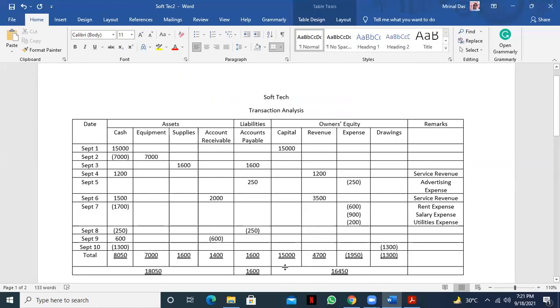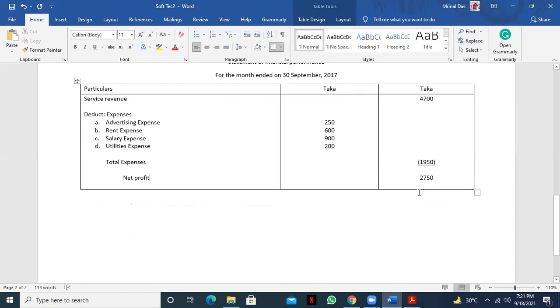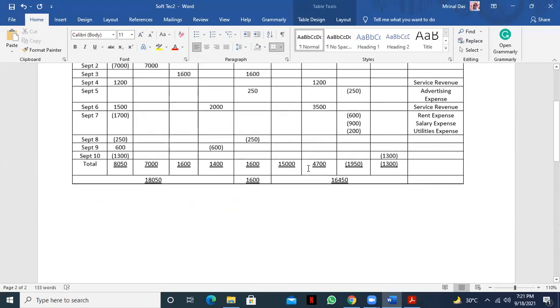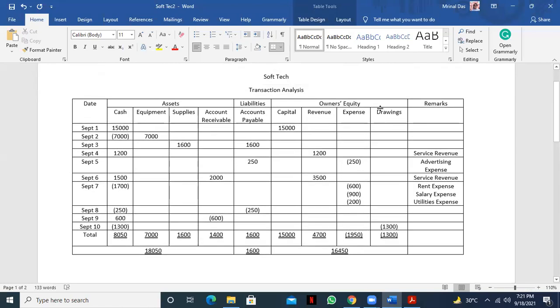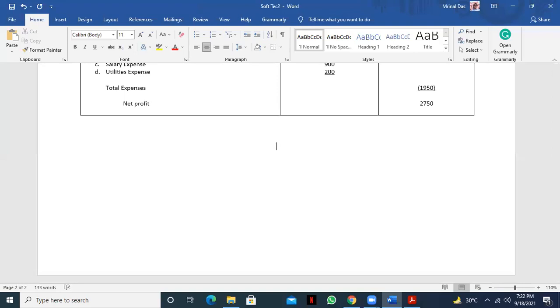And from the revenue and expenses, we got that we have a net income. So we'll add this 2,750 as the net income, and we'll deduct the drawings, 1,300. We'll deduct 1,300 from the figure we are calculating. Then after that, we'll get the capital at the end of the period. And that is what we call the owner's equity statement. Is it clear? Are you clear?